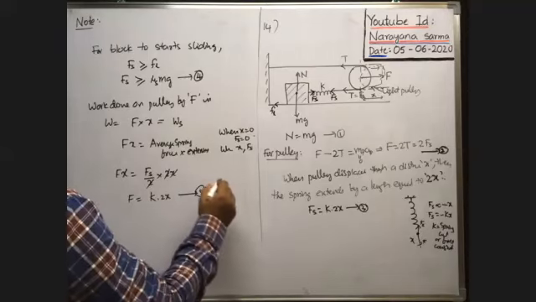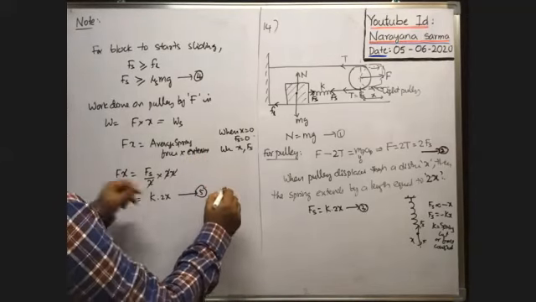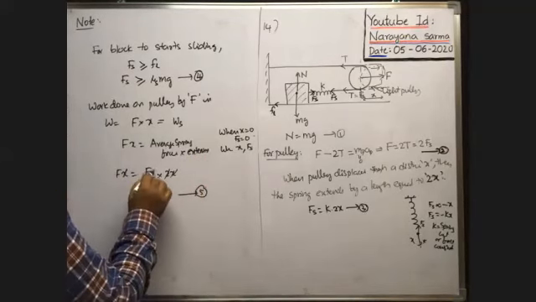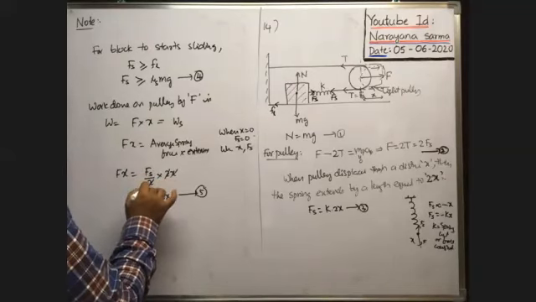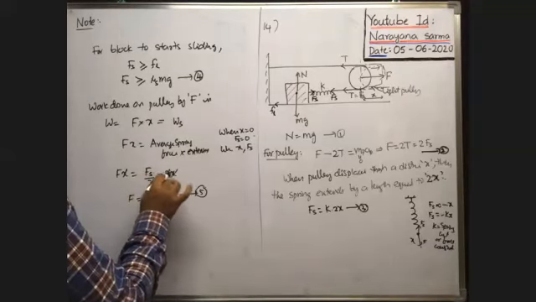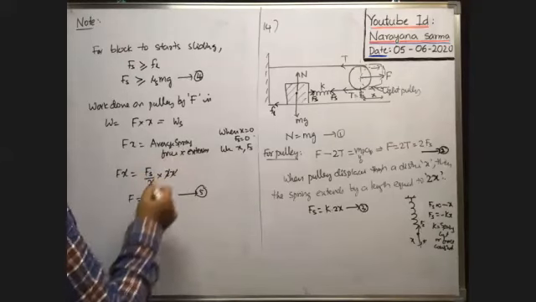Therefore, actually the work done on the spring is equal to Fs by 2 into 2x. Fs means k into 2x, so k into 2x by 2. The 2 cancels: k into 2x into x, which is k into 2x square.